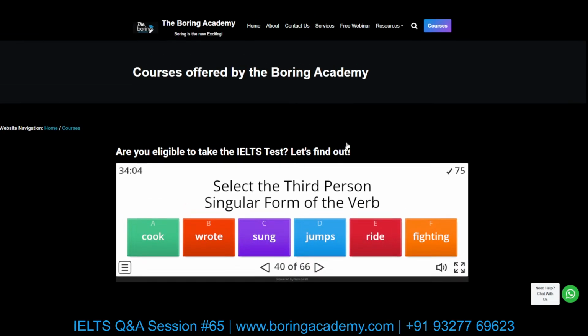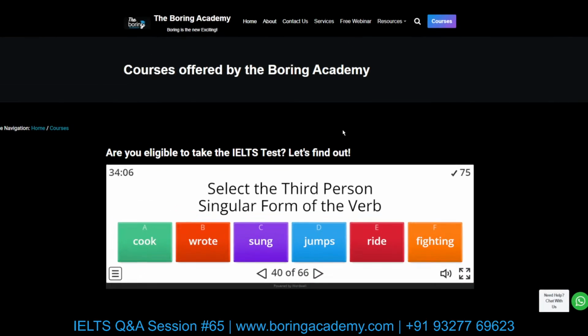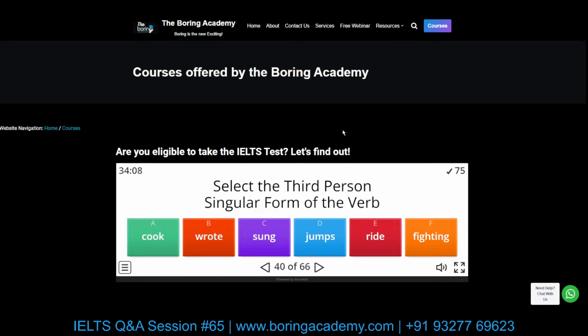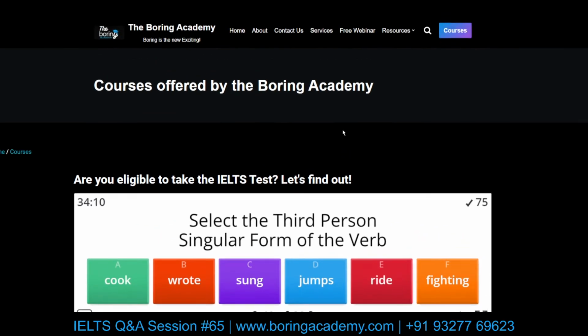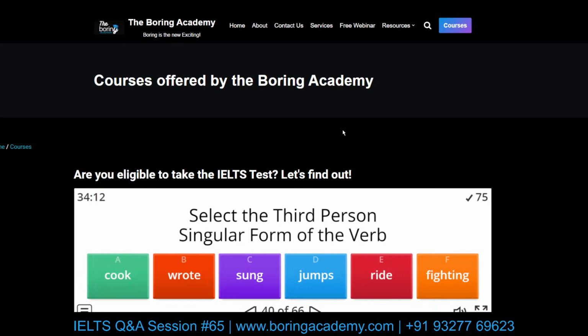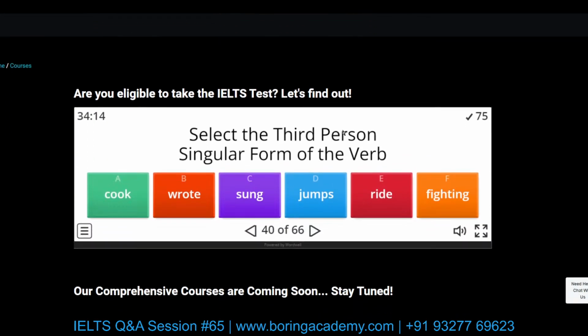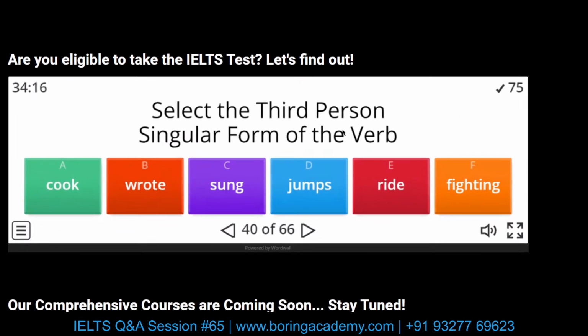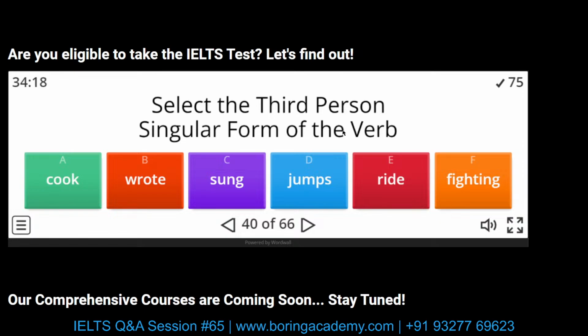Select the third person singular form. So cook is V1. Wrote is V2. Sung is V3.